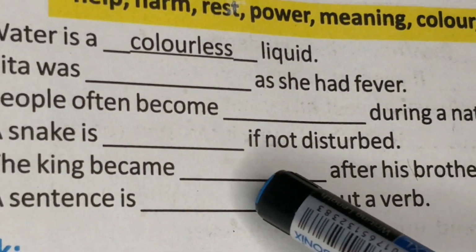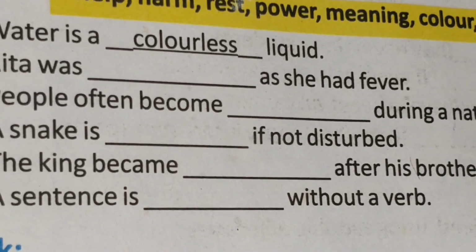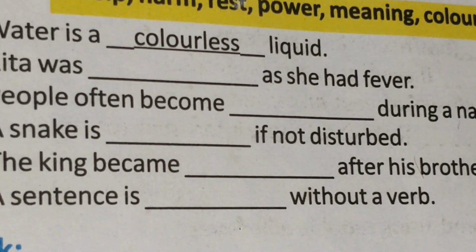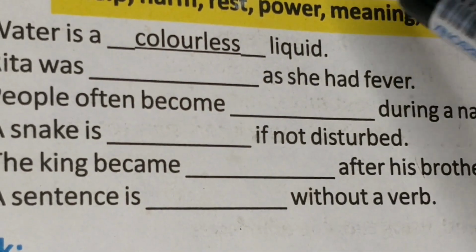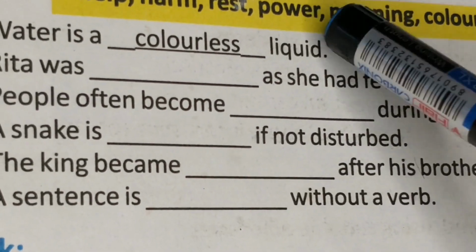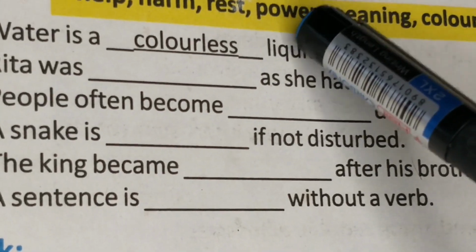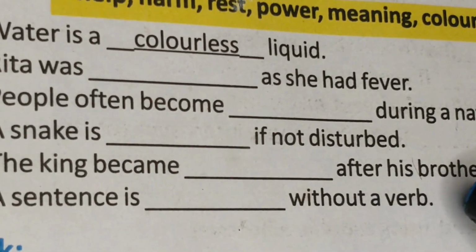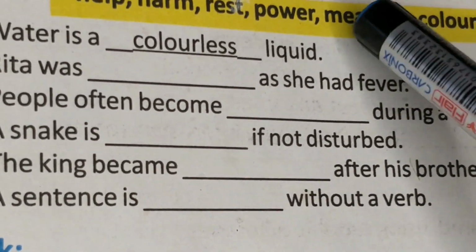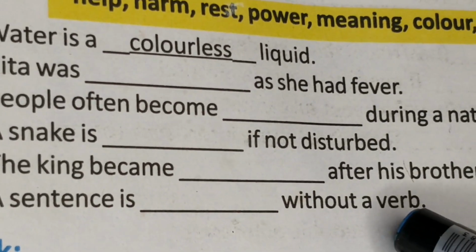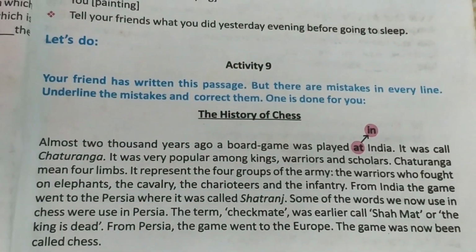Next, the king became dash after his brother betrayed him. Betray means to cheat. The king became dash. So with king comes power, isn't it? After his brother betrayed him, he will become powerless. So we can use this word. The king became powerless after his brother betrayed him. A sentence is meaningless without a verb. That is the only word left.